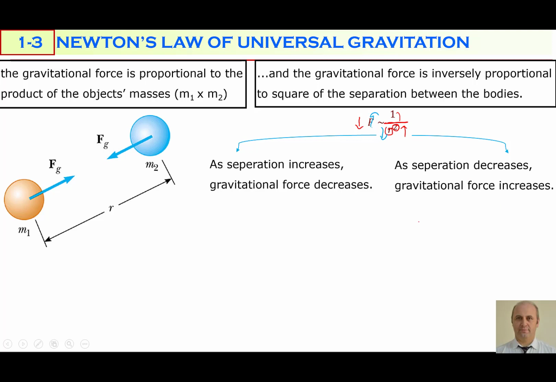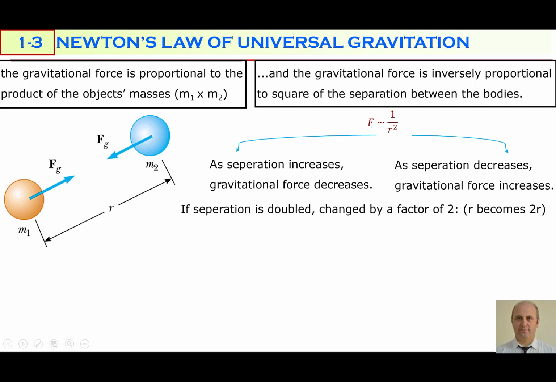So let's do some mathematics again here. Say that separation doubles. You increase the separation by 2. So if the separation is r and it becomes 2r, if objects are made twice as far, you write 2r instead of r. Here both must be squared: the square of 2 is 4, and the square of r is r squared. As you see, this term is divided by a number of 4. That's why force must decrease by a factor of 4.